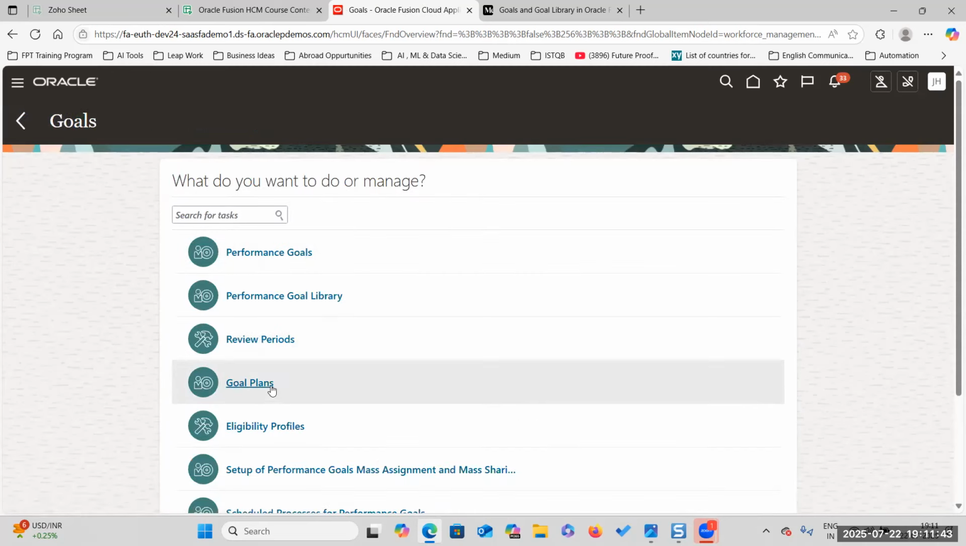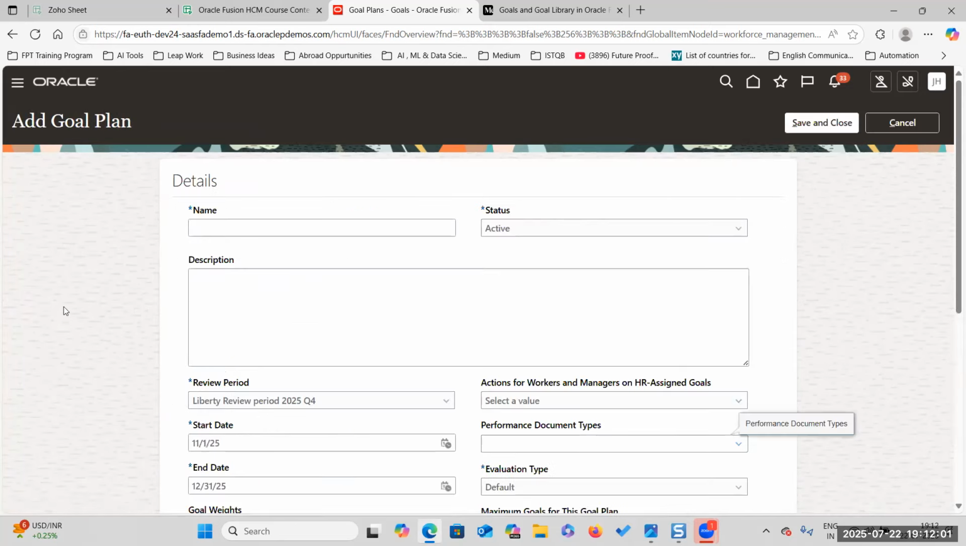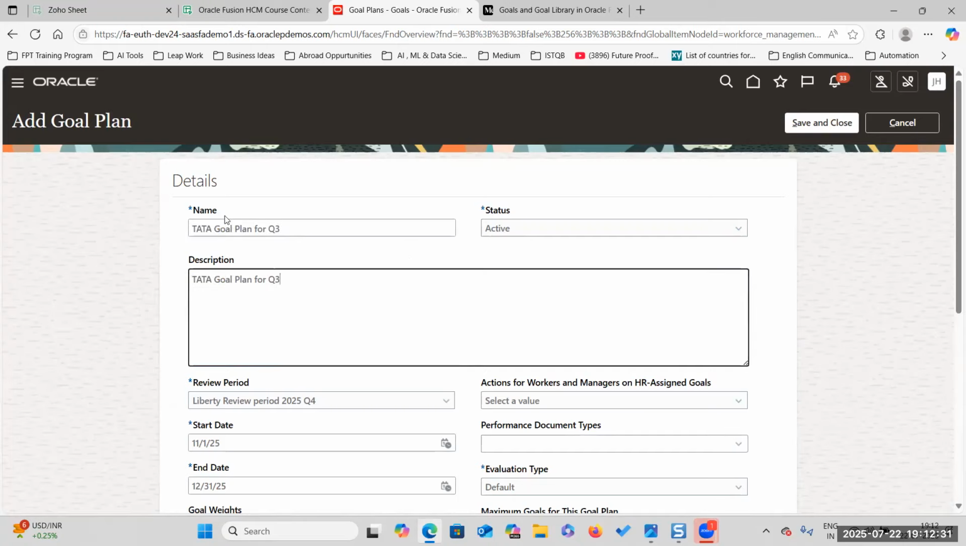Goal plan is nothing but at what time we will start these goals, what is the review period, what is the success criteria, and to whom we need to assign these goals. Everything we will be discussing. Okay. Click on add. What is the name of this one? Let us take Q3, Tata goal plan for quarter 3. This is the name of the goal plan. We can give any name.